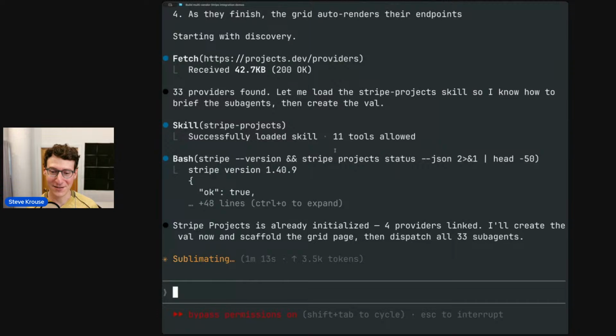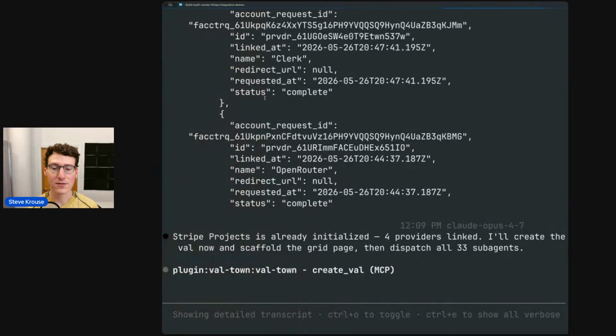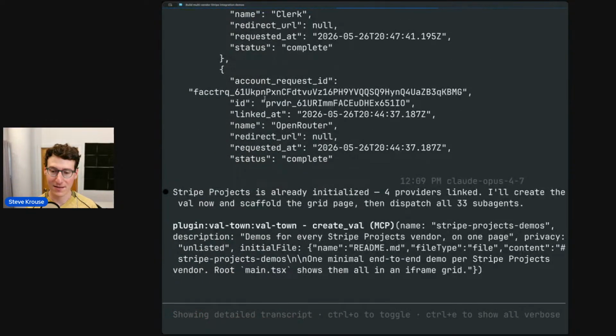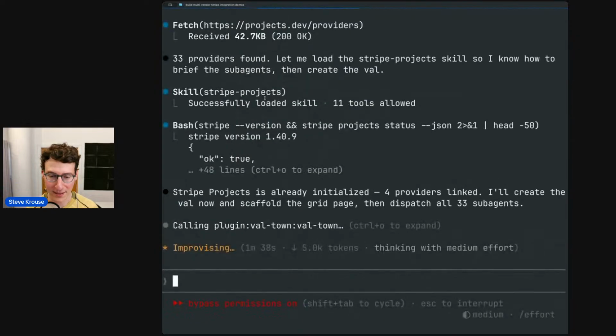Hopefully, okay, cool. Yeah, so this is the playing that I was doing yesterday. I could show you the tweet, but that might be hard to do because I'm already sharing Claude Code. It'd be annoying to share another window. Let's see, can we see what kind of work it's doing? All right, it's calling Valtown to create the main val. This is going to be the container for all the projects.